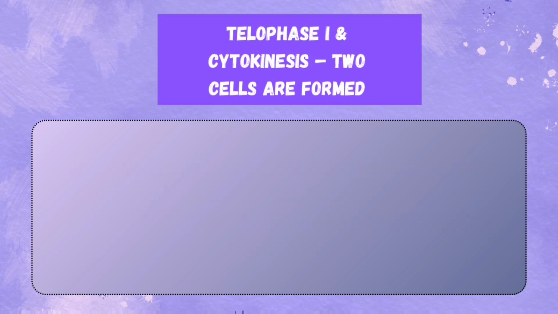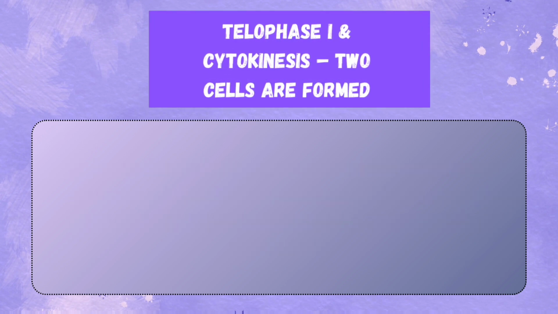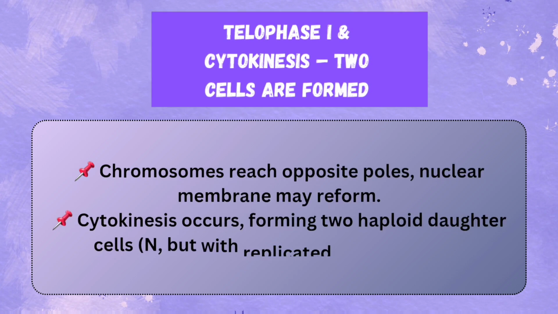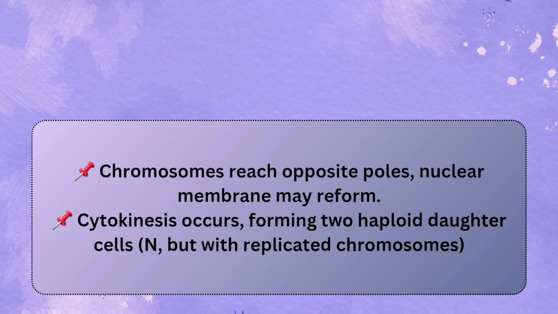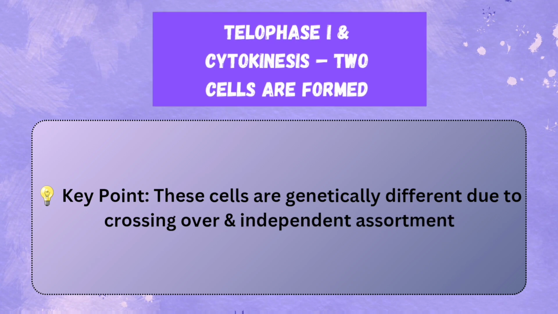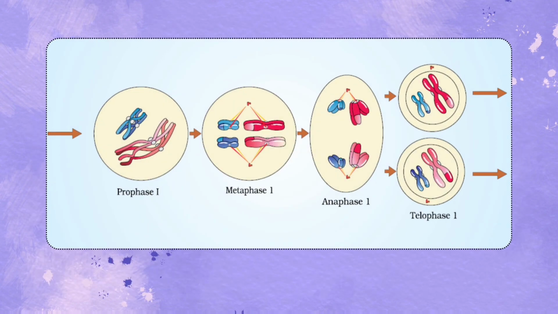4. Telophase 1 and cytokinesis. 2 cells are formed. Chromosomes reach opposite poles. Nuclear membrane may reform. Cytokinesis occurs, forming 2 haploid daughter cells, N, but with replicated chromosomes. Key point: these cells are genetically different due to crossing over and independent assortment.